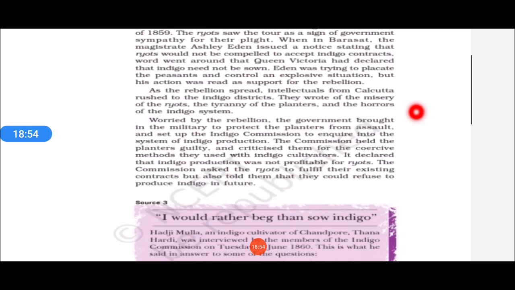At last the commission said only this much: whoever farmer presently has indigo crop cultivation in their fields will complete this season and do the harvesting work, but from the next time they can refuse. It depends upon the farmer only. He can refuse to produce indigo in the future.